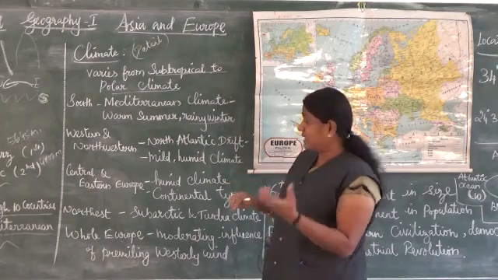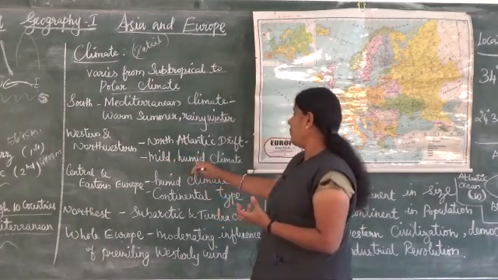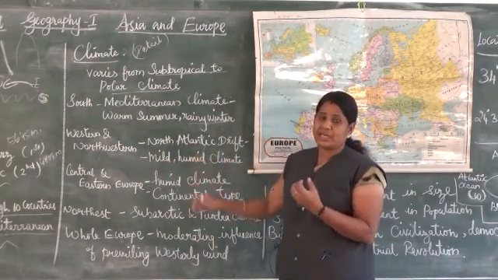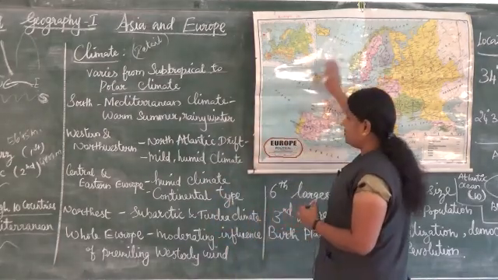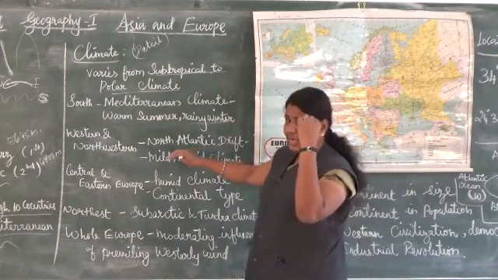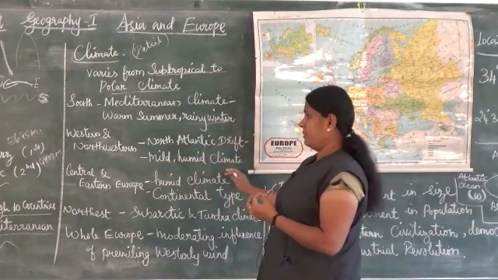The climate is mild and humid. What is humid? That means wet. So in the west and northwestern side, we can see a very mild and wet climate.